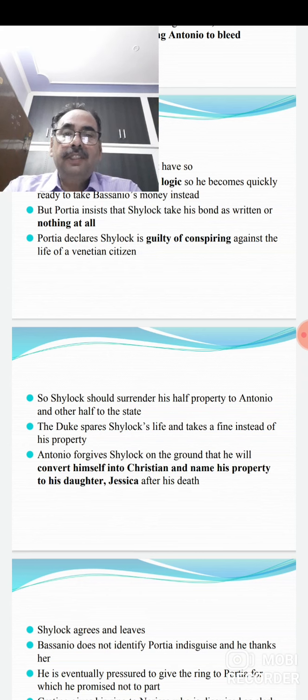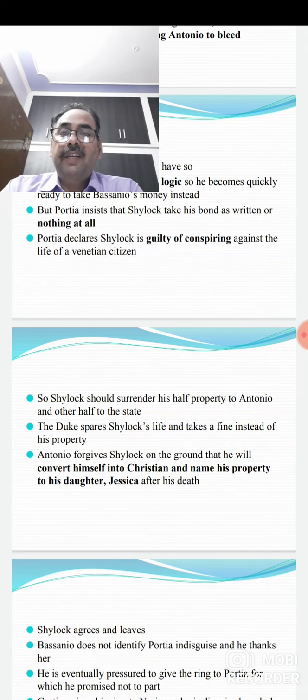The Duke also spares him. The Duke says it's okay, he would spare Shylock's life and take a fine instead of his property. That is, he would lay some fine upon Shylock instead of his property.